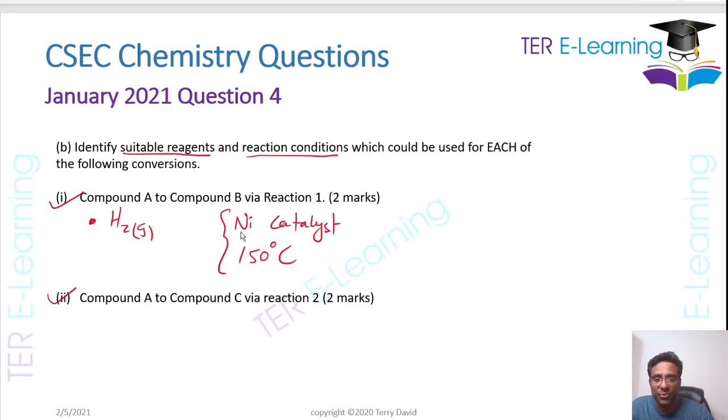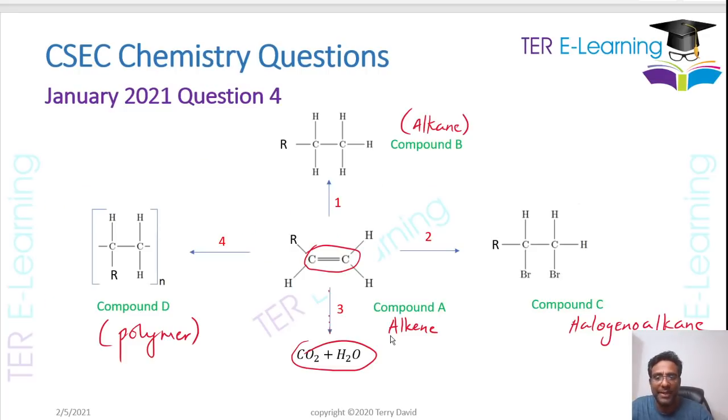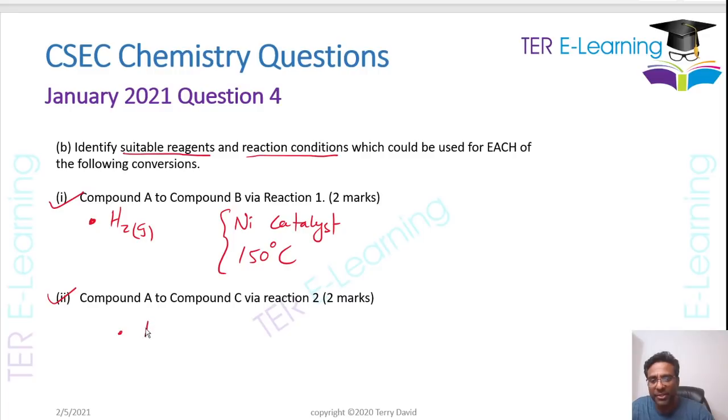The next part, part 2, you want to convert from compound A to compound C via reaction 2. So compound A, where is compound A? We start with the alkene again, to compound C. So what you are doing, you realize, wait a minute, I'm just adding bromine across the double bond. So therefore my reagent should be bromine. We can just say my reagent is Br2.